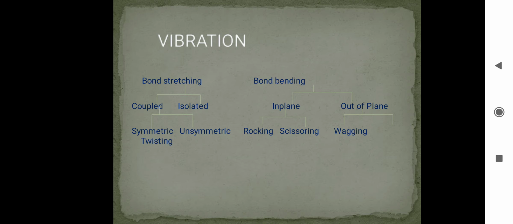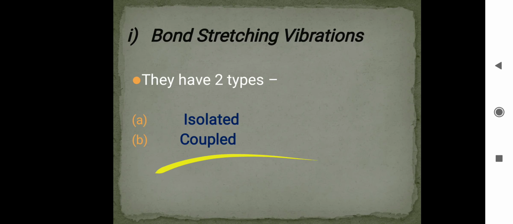Now we have to discuss in the chart the modes of vibrations. It is divided into two types, bond stretching and bond bending. Bond stretching has two types, coupled stretching and isolated stretching. Coupled stretching has two types, symmetrical and unsymmetrical. The second is bond bending, which can be in plane or out of plane. In plane has two types, rocking and scissoring, and out of plane has wagging and twisting. We have to discuss them in detail.